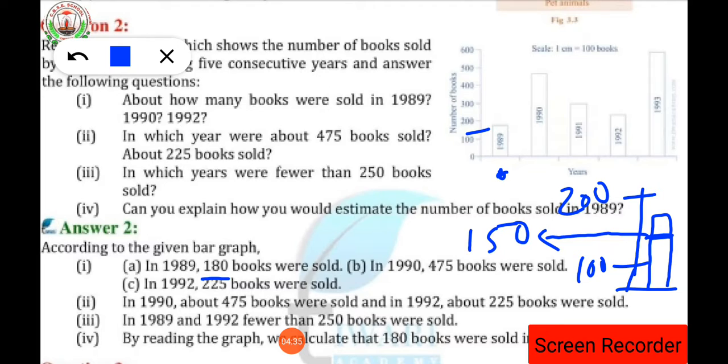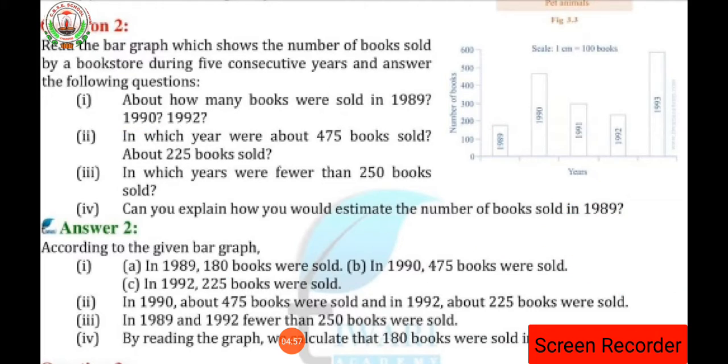Then in the second part of the question, in the year 1990, how many books were sold? This is the year 1990, the second bar. We can see that the number of books sold is 475. Why 475? I can draw the graph and show you why it is 475.